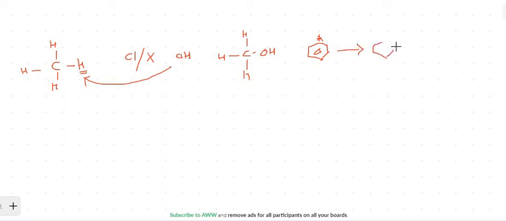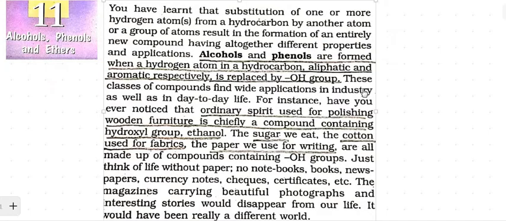Okay, so I hope this is clear. And what is ether, I'll tell you later in this video only. I hope you are clear that this is alcohol and this is phenol. If it is aliphatic, that is alcohol, and aromatic alcohols are commonly known as phenols.